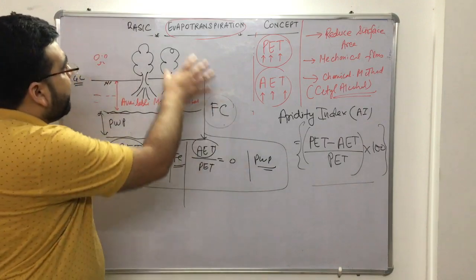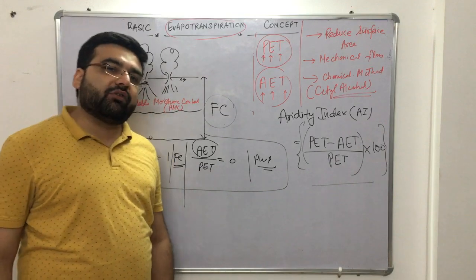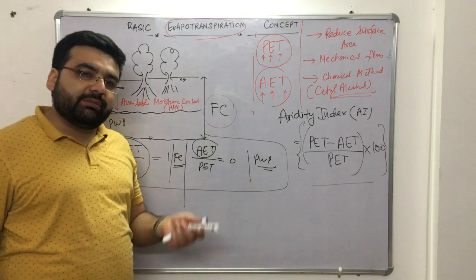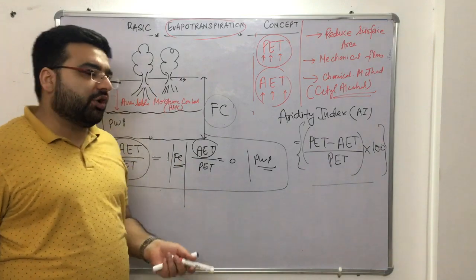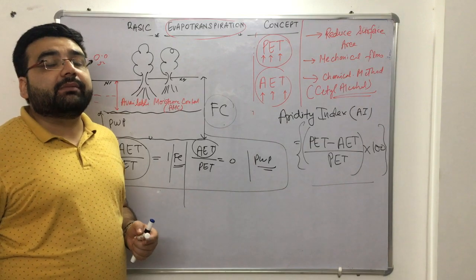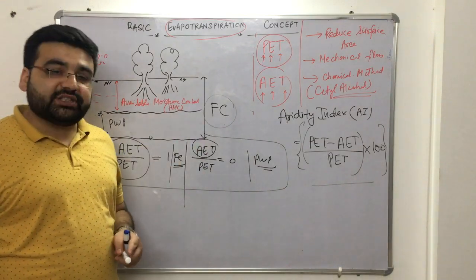Okay, so I hope you have understood the basic evaporation concept. Now let's move to the next topic. In the next topic, we will be discussing the methods of determination of evapotranspiration. We have lysimeters, we have some empirical equations also, we have the Blaney-Criddle formula also, that you will be studying in irrigation also, right? So let's move to the next topic and understand other concepts. Thank you.